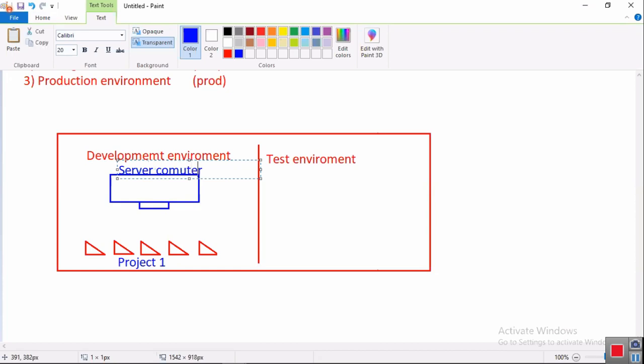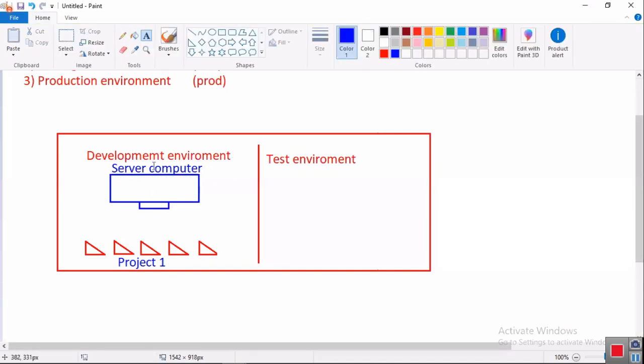Today's class is very important for 5 minutes. People who don't have an idea about the software industry, this is very important. In the server computer, all these developers will post their code in a common place. They will create one common folder called the project folder. In that project folder, they copy their entire code.